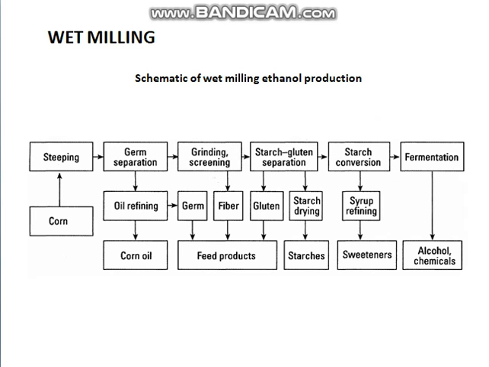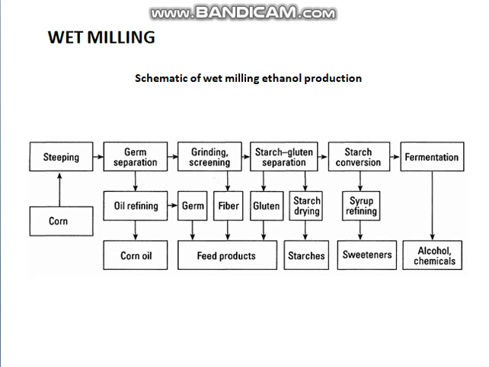The second major process is wet milling, and here is the schematic picture representing wet milling ethanol production. Compared to dry milling, it yields a low amount of ethanol, but in addition it also yields a high amount of some valuable products. So here the corn undergoes a process called steeping, that means soaking of corn in water, and then it was allowed to incubate for germ production. After the germ production, the germ was separated and further subjected to oil refining to yield corn oil. Side by side, the grinding as well as screening process takes place, and from the grinding they separated starch and gluten from that substance.